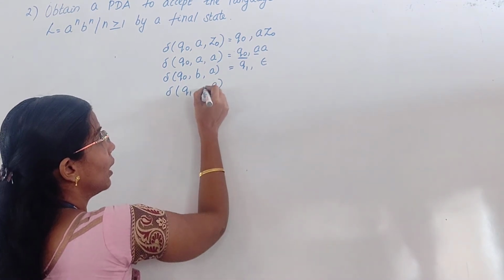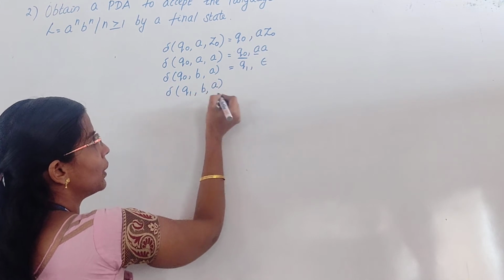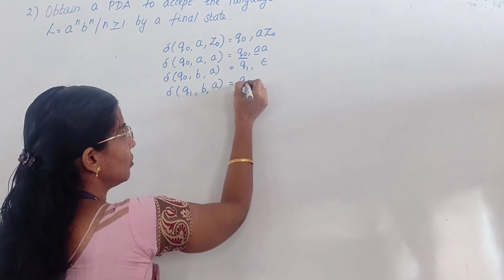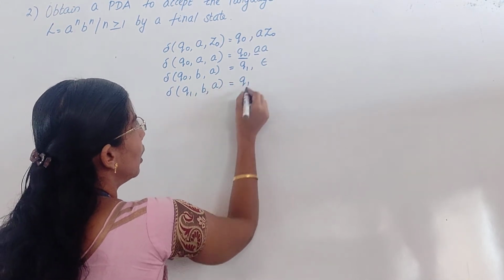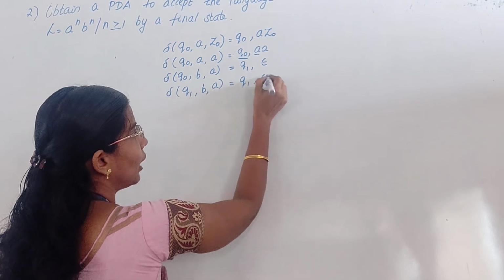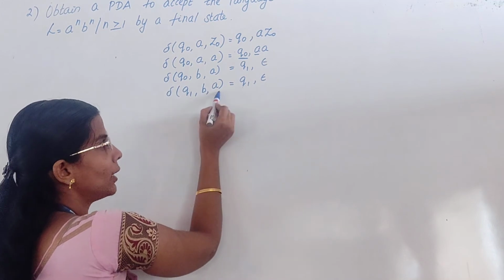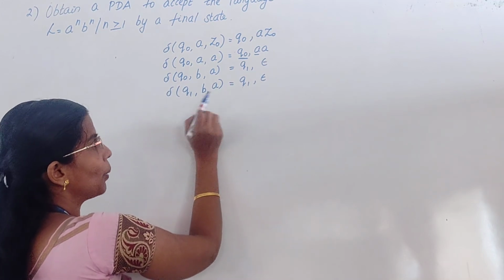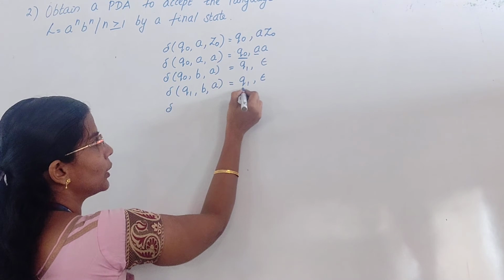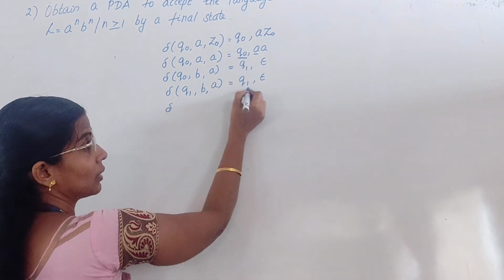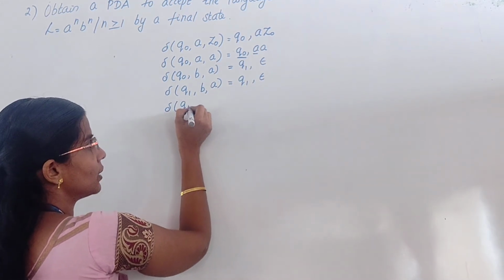So every time your stack top will be A. And if your input symbol is B, you will be in Q1 and you can pop. Input symbol is B and stack top is A, you can pop. Now what is your current state? Q1.